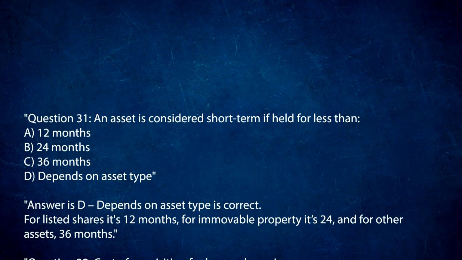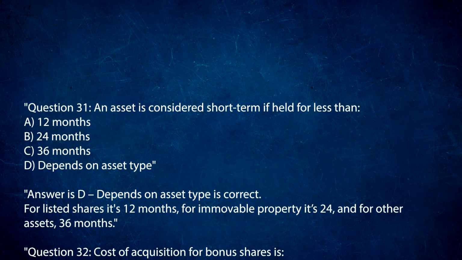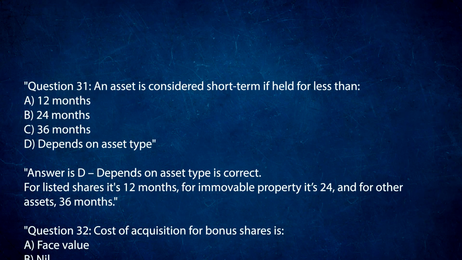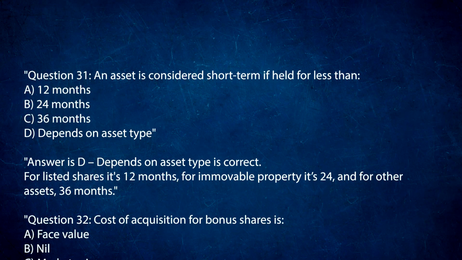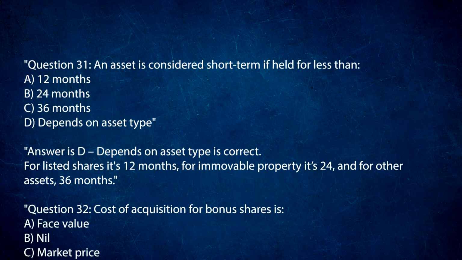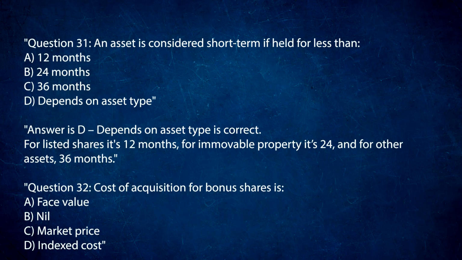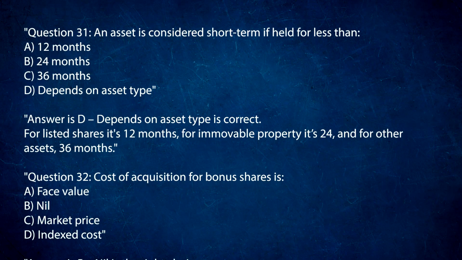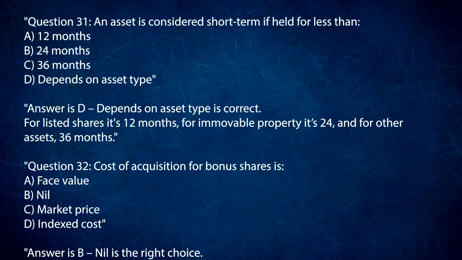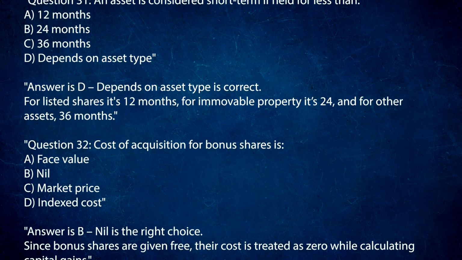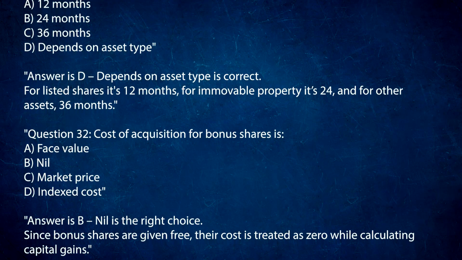Question 31. An asset is considered short-term if held for less than A. 12 months. B. 24 months. C. 36 months. D. Depends on asset type. Answer is D. Depends on asset type is correct. For listed shares it's 12 months, for immovable property it's 24, and for other assets, 36 months.